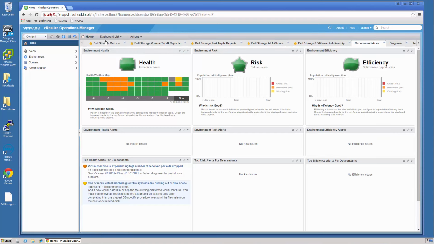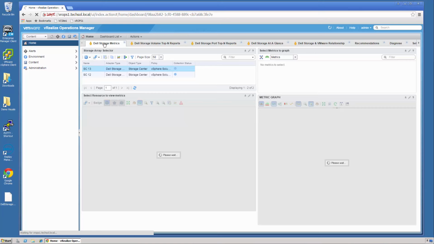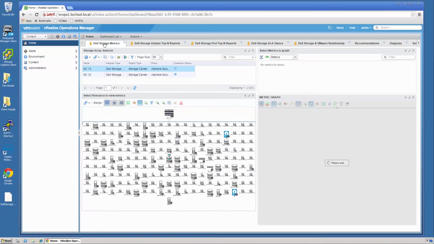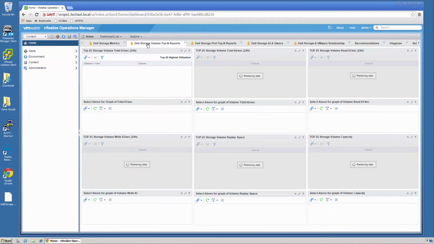So here is our Dell Storage Metrics dashboard. This gives general Dell storage metrics for each of the storage centers that the vRealize Operations Manager has access to. We also have the Dell Storage Top End reports. There are two panes of this. Both of them show different statistics.